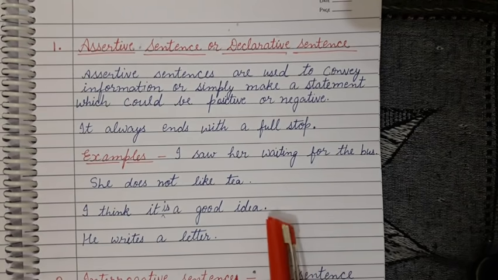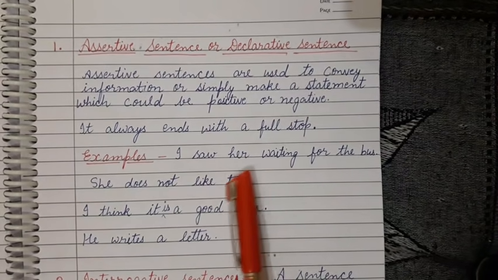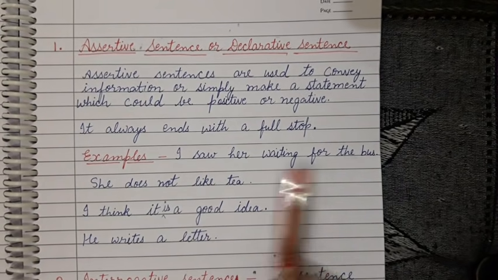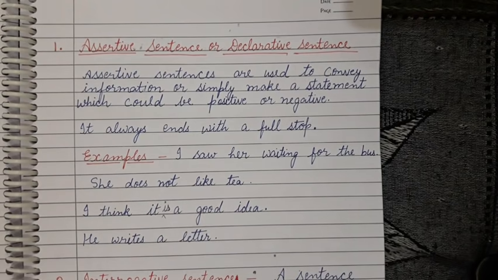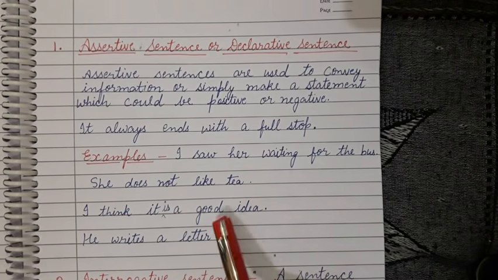These kinds of sentences are used to convey information, to give information, or simply to make a statement, which could be positive or negative. In the first sentence, as an example, you can see, I saw her waiting for the bus. This is a positive sentence, and the next one is, she does not like tea. This is a negative. So these are simple statements.